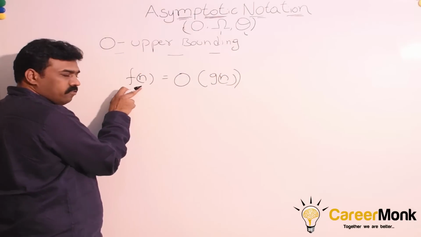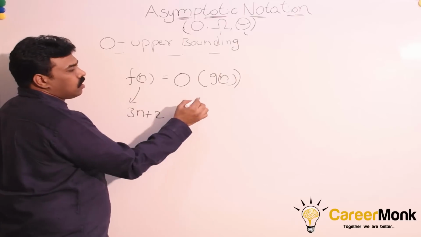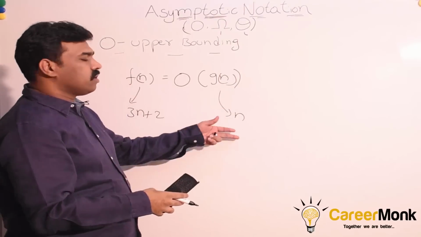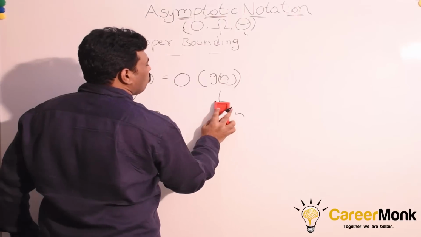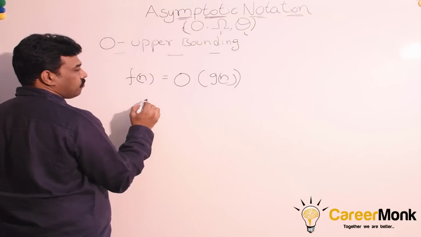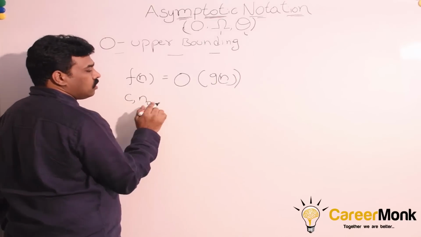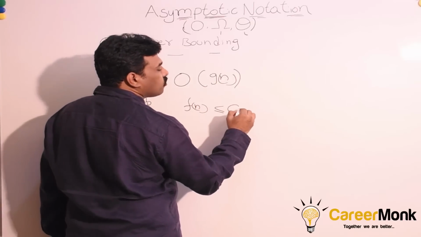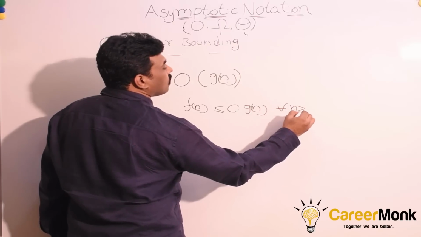Given function can be something like 3n plus 2 or something, anything. And it can be n, that means asymptotic curve. It can be n log n or whatever, something like that. So we say f of n is equal to big O of g of n, such that we find some constant c and n0. We will come to that. What are those? F of n less than or equal to c into g of n for all n greater than or equal to n0.